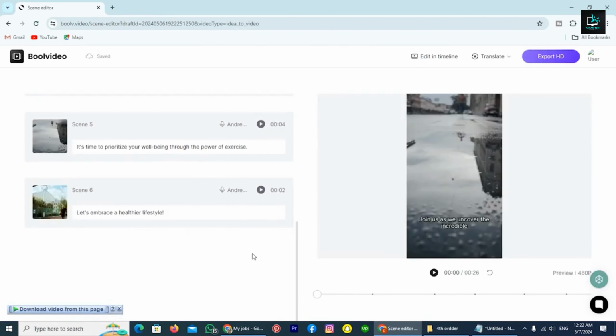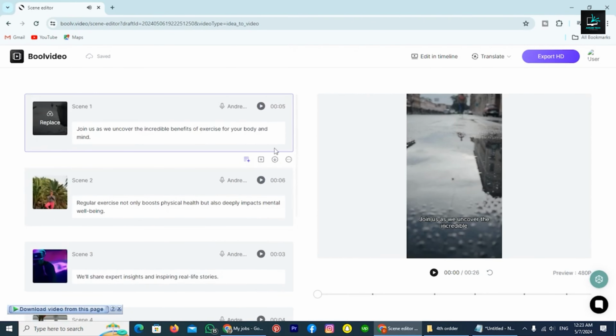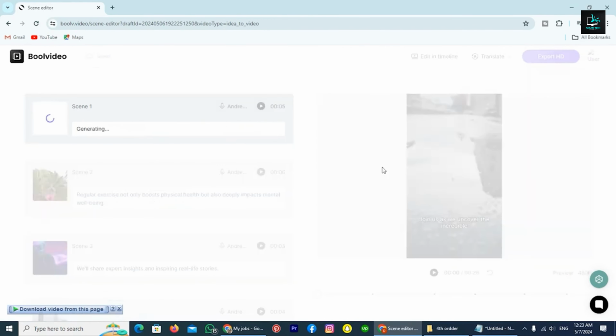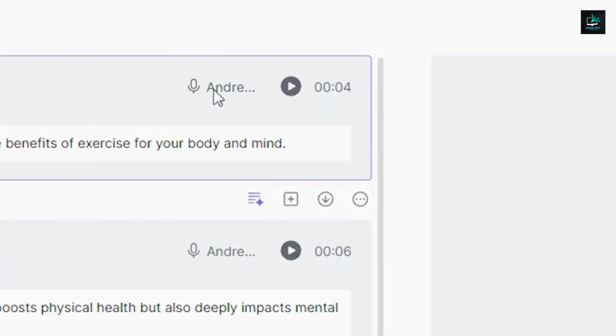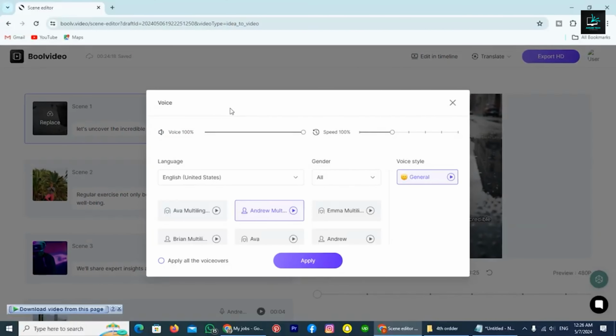You can also edit every scene from here. For example, I'm going to change something in this first scene. As you can see, it changes in the video. You can also click on this icon to change the voice. You have a lot of different voices to choose from.